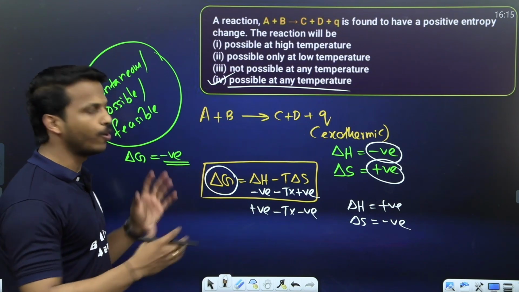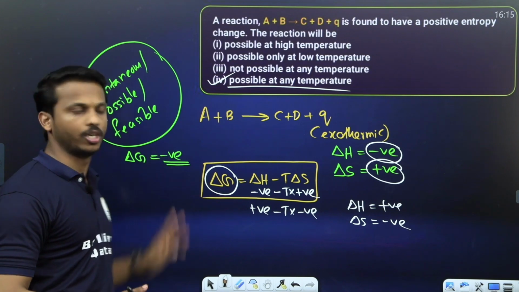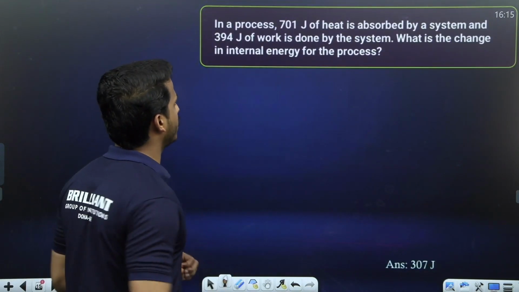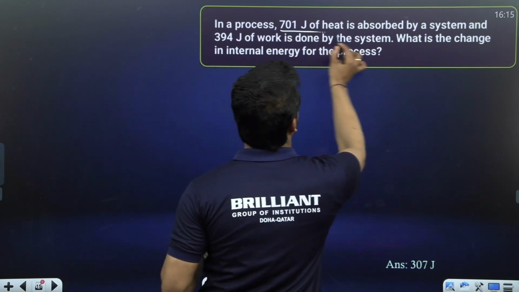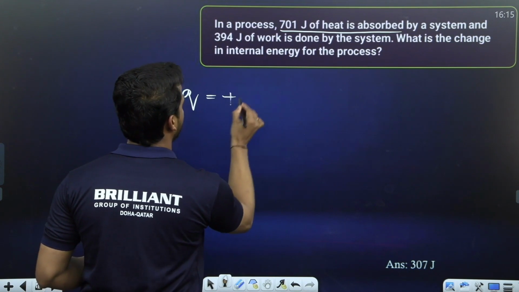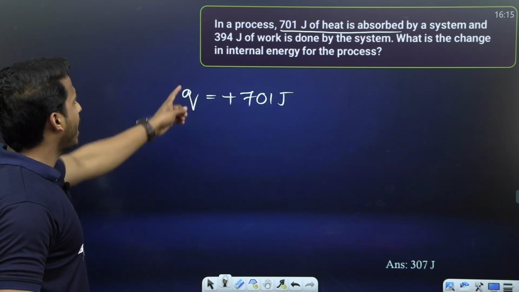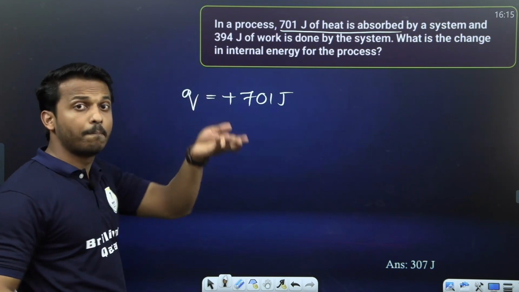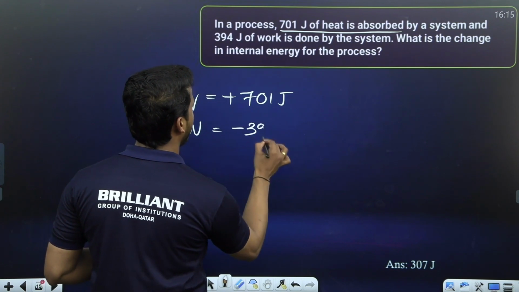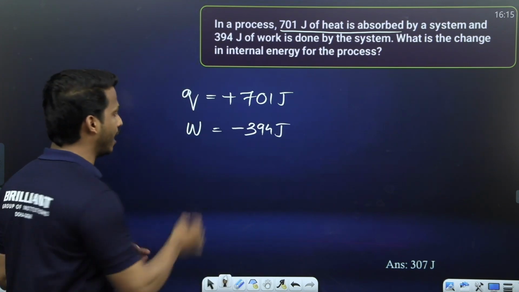So whether it is spontaneous or not, you can expect such questions just by connecting with the Gibbs-Helmholtz equation. A simple question: in a process, 701 joule of heat is absorbed. As I told you, heat absorbed means plus, so plus 701 joule. But 394 joule of work is done by the system. Work done by the system means minus, right? Minus 394 joule. Question: what is the change in internal energy?